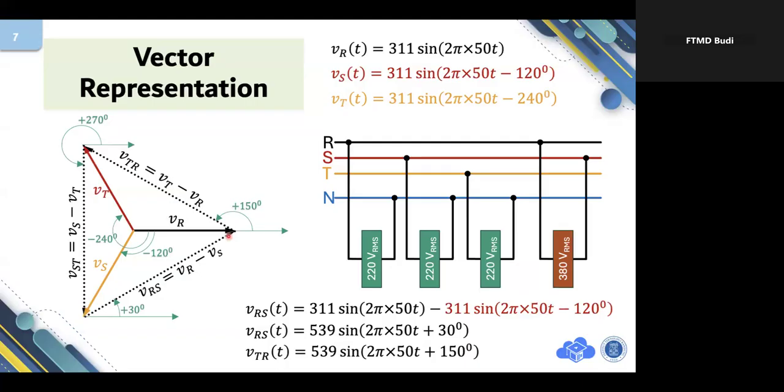Proportional means that the length of this represents 311, and then using a proportional ratio, you will get this one as 539, and the RMS value of this is 539 per square root of 2, which is 380 volt RMS. Up to this point, is there any question? Pak, does this mean we use a phasor diagram? Phasor diagram, yes. This is what we call a phasor diagram.